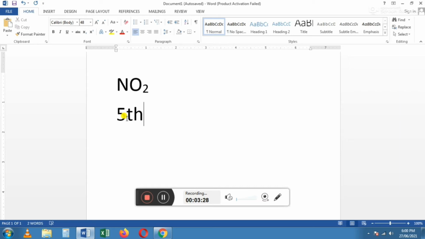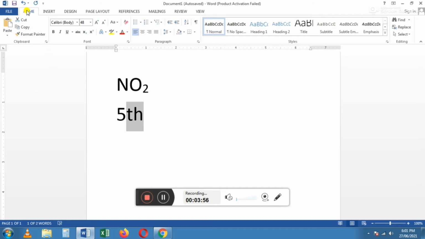For that, we have to follow only 3 steps. What are the 3 steps? First one, you have to select the text which you want to change as superscript. So, we want to change the T and H letters only, no? So, we have to select those 2 letters. The second step is go to the Home tab.